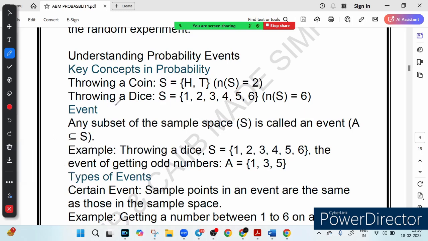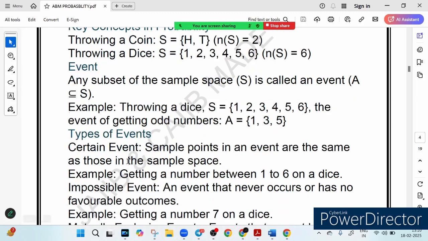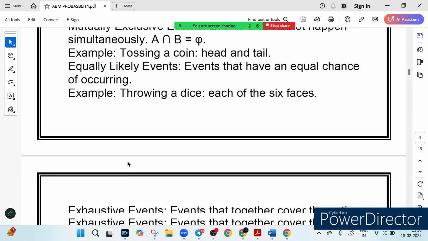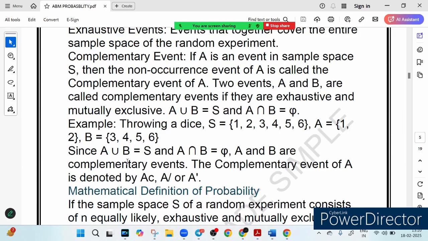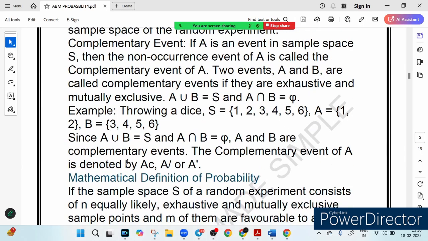Similarly, if you are rolling a dice, how many possible outcomes are there? 6: 1, 2, 3, 4, 5, 6. So this is represented by n(S) equal to 6. The set of all possible outcomes is called the sample space, and an event is just a selection of outcomes, right? We have already talked about the types of event, like certain event, impossible event, mutually exclusive event. Then we have something called complementary event. Let's talk about it now.